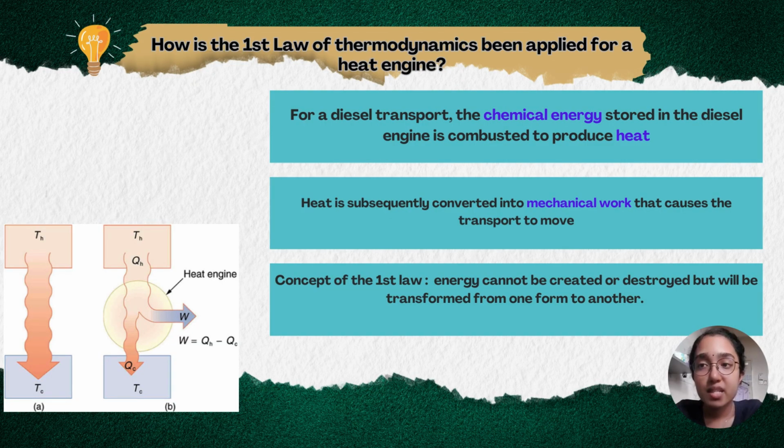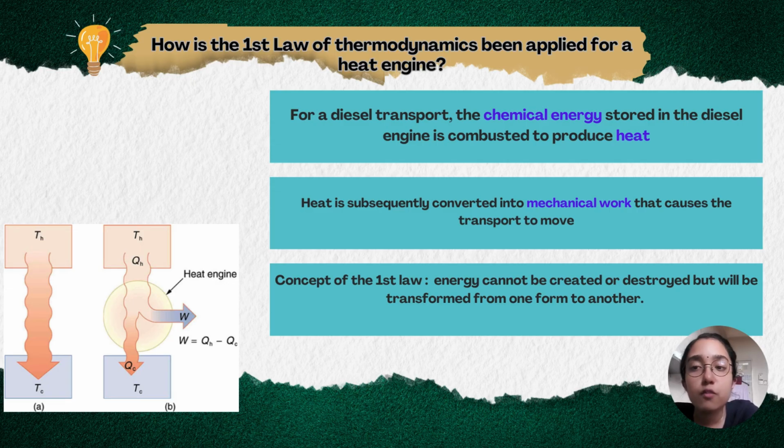Let me explain in more detail how the first law of thermodynamics has been applied for a heat engine complex engineering system. For a diesel transport, the chemical energy will be stored in the diesel engine and it will be combusted to produce heat. This heat will subsequently be converted into mechanical work that will cause the transport to move forward.